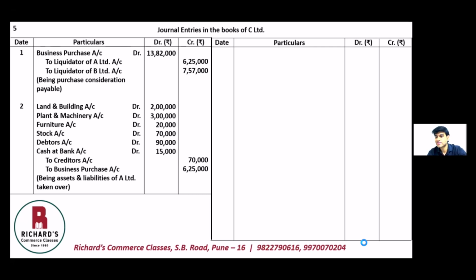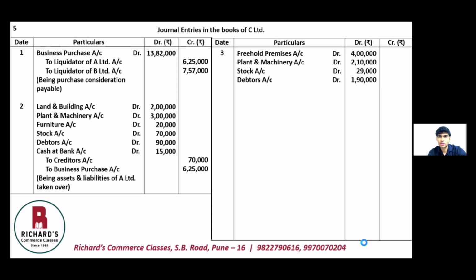The first asset is freehold premises. So freehold premises account debit 4 lakhs. Plant and machinery account debit 2,10,000. Stock account debit 29,000. Debtors account debit 1,90,000.